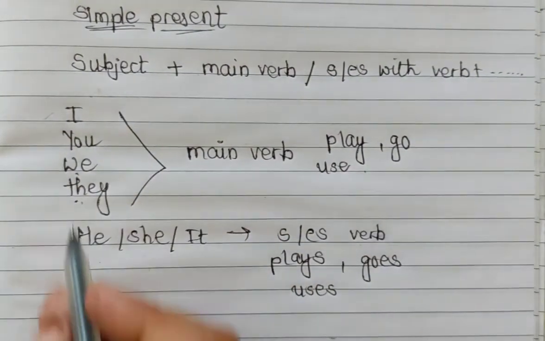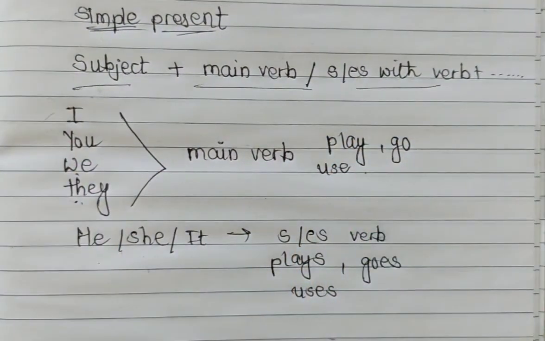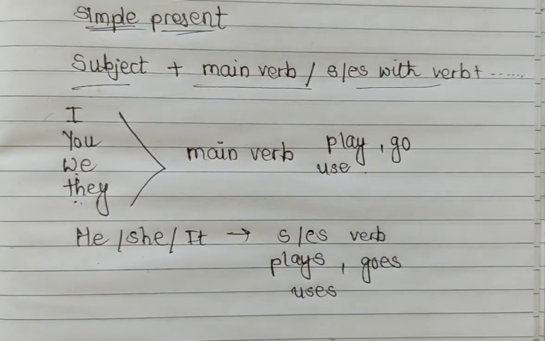So in the simple present tense, you have to remember this format: while speaking any sentence in simple present tense, we have to use the verb according to the subject. If the subject is I, you, we or they, we use the main verb. If the subject is he, she or it, we use s or es with the verb. You also have to remember that we can use simple present tense for habits or things that happen again and again, and for general truths.